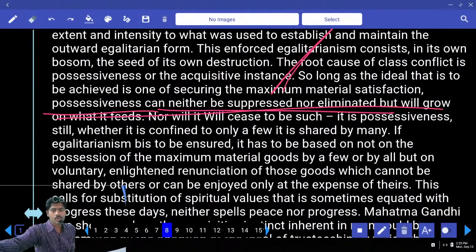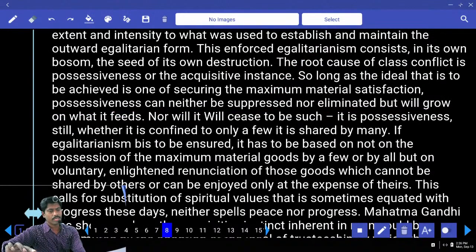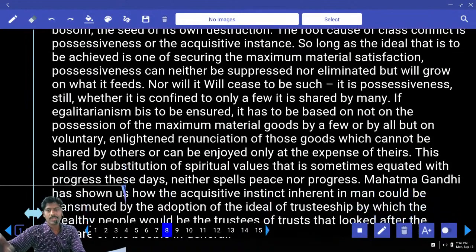Look at this particular context. So whatever the ideal goal is, if that is to be achieved, is one of securing the maximum material satisfaction, possessiveness can neither be suppressed nor eliminated. We cannot suppress the material satisfaction or eliminate it, but it will grow on what it feeds. It will regularly grow, nor will it cease to be such. Cease means stop. It is possessiveness, still whether it is confined to only a few, it is shared by many.